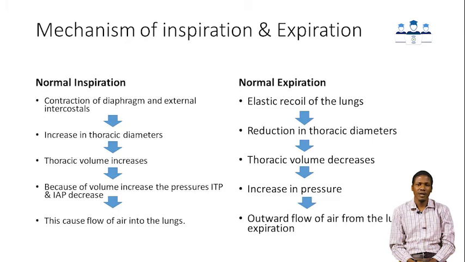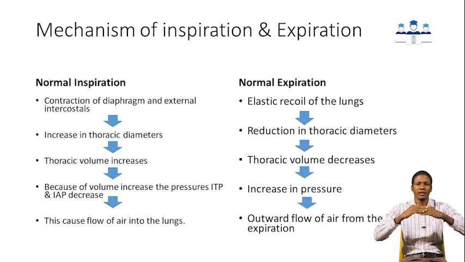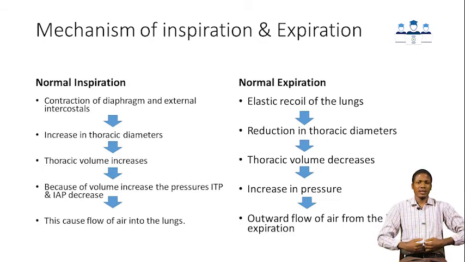That is the diaphragm and external intercostal muscles. Remember, the diaphragm is dome in shape, like this. So when it contracts, it becomes flat. And by becoming flat, it increases the vertical diameter of the thorax, meaning the superior-inferior diameter of the thorax.